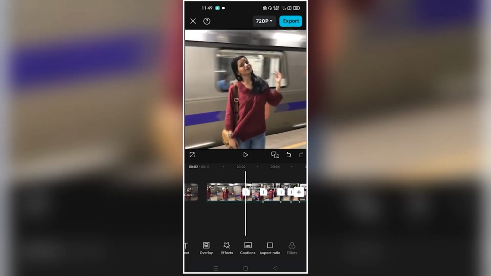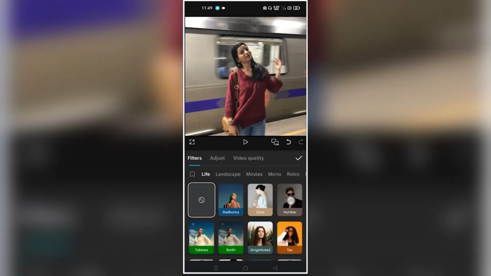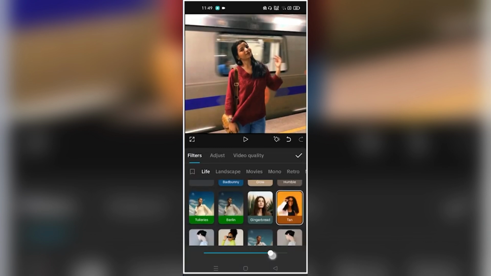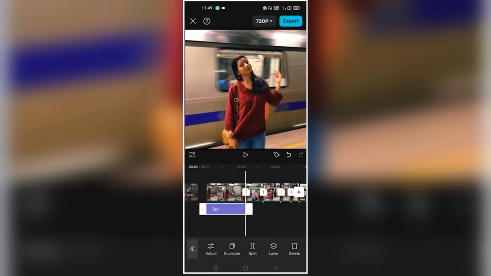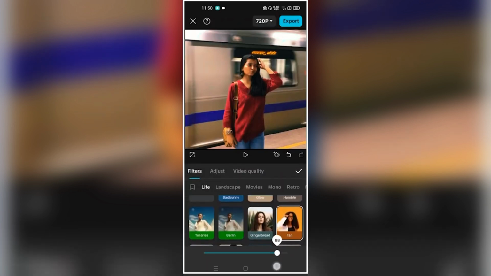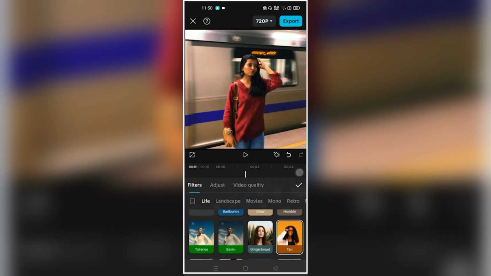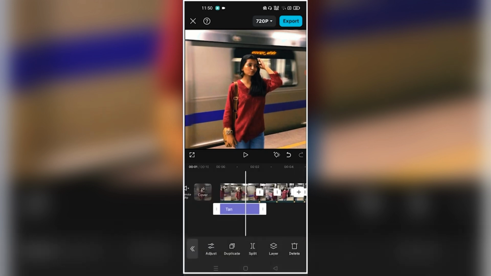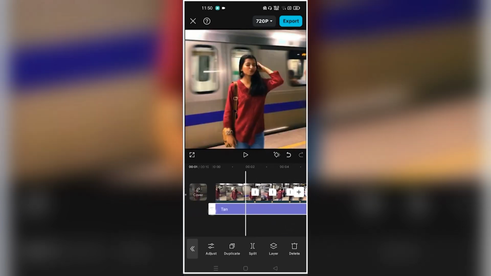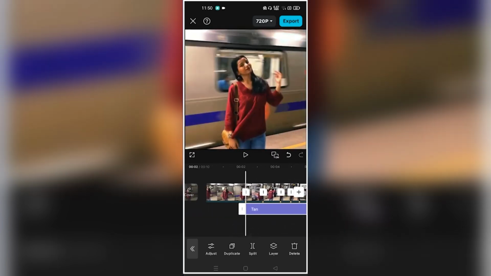Just come after the first clip, at the beginning of the second clip. After that, come to the left. Then from the right, you have to go here in 10, guys. Here you have to click on 10 and make it full. If you want, you can also reduce it a little. Let's keep 10 a little less. This is fine. Let's do the rest. And after doing that, we will drag it completely till the end. Except for the first clip of the beginning, it will be on every clip here.